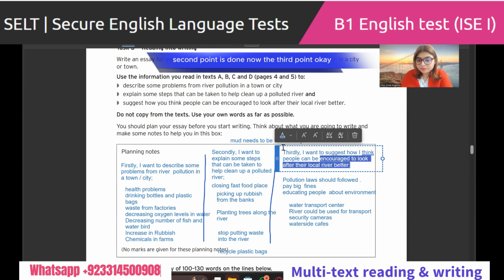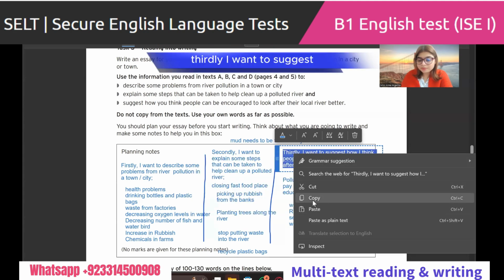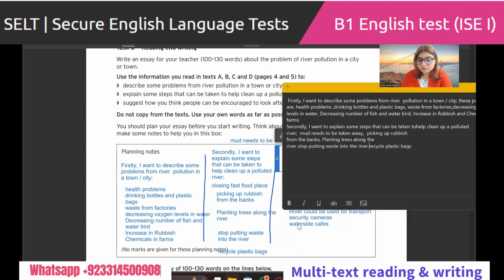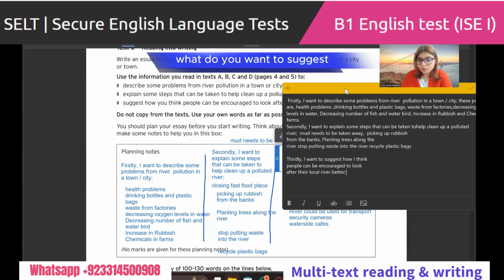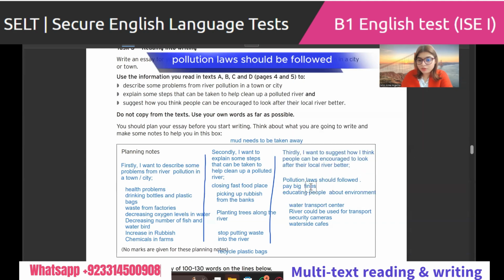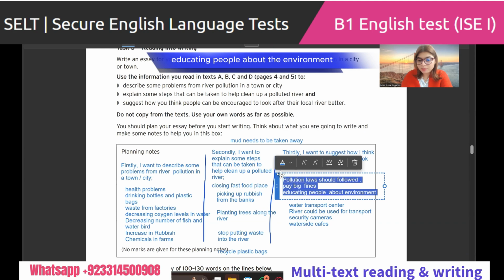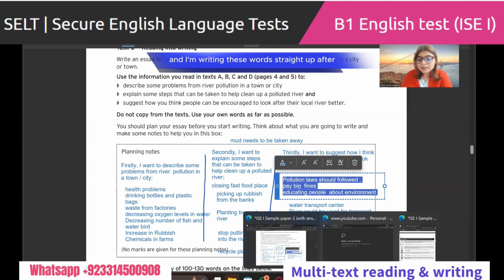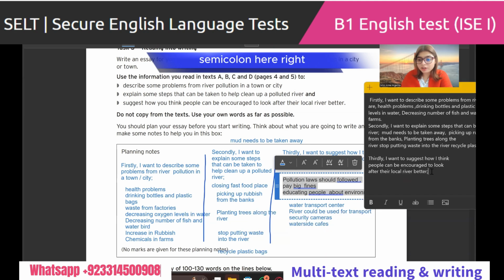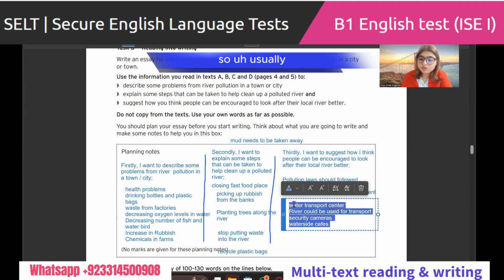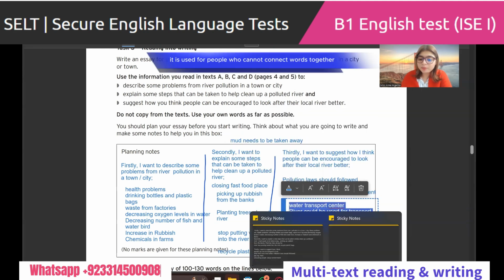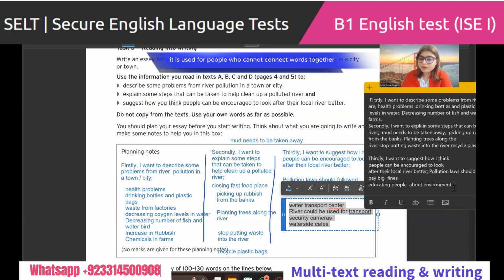Now the third point. Thirdly, I want to suggest, what do you want to suggest? Pollution laws should be followed. Educating people about the environment. And I'm writing these words straight up after the semicolon here, right? I have not added any words. This is a punctuation mark that is used for joining two clauses together without any linking word, right? So usually it is used for people who cannot connect words together.